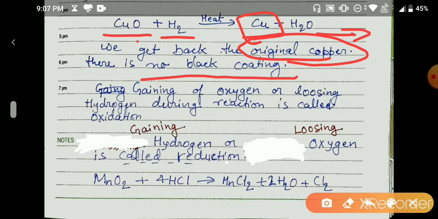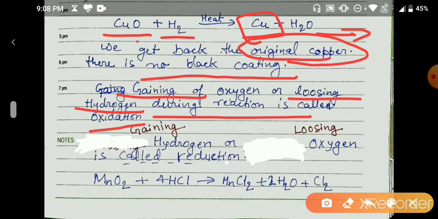Now let's start defining the oxidation reaction. Oxidation is the gaining of oxygen or losing of hydrogen during a reaction. In the last reaction, the copper was heated in the presence of oxygen, so it was gaining oxygen, and we got copper oxide, CuO.